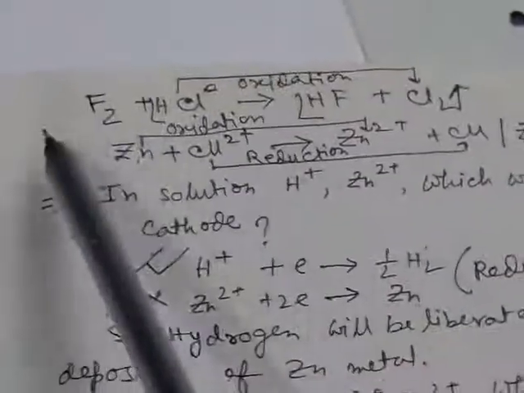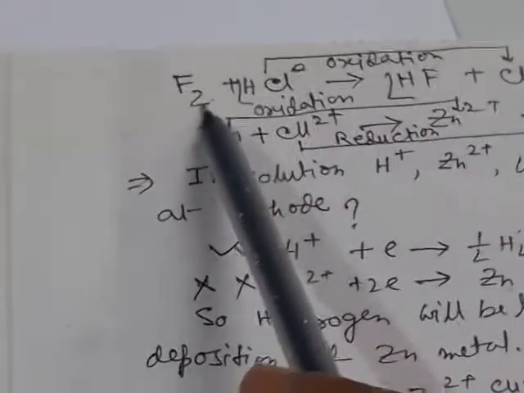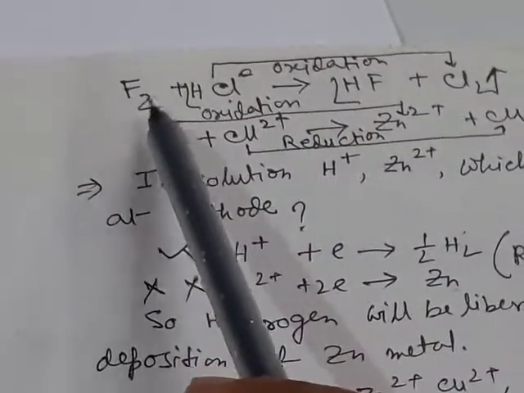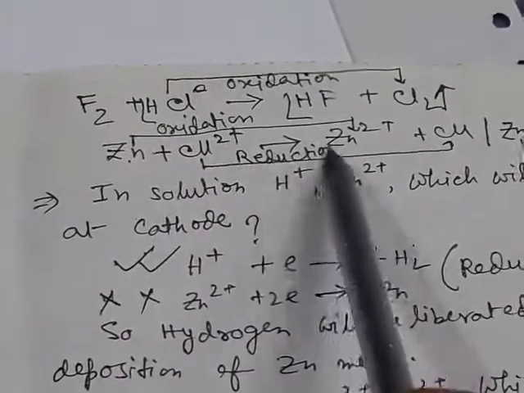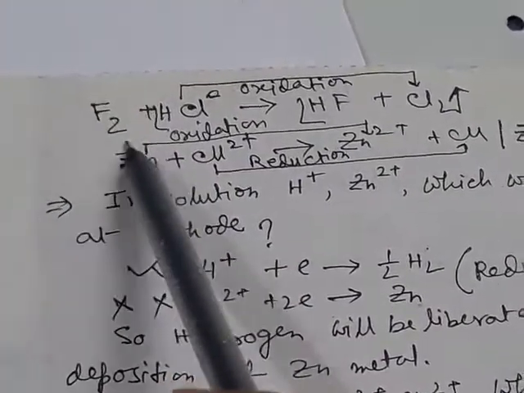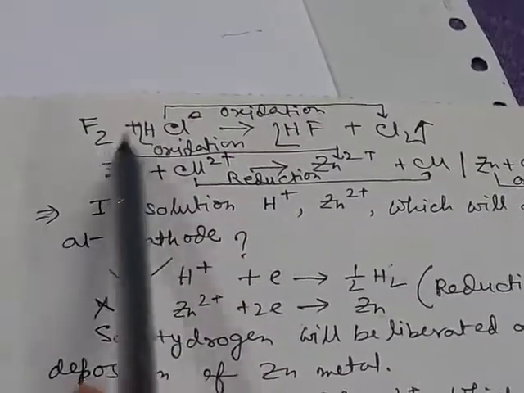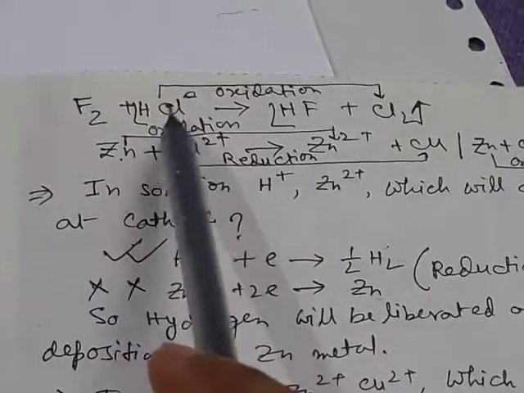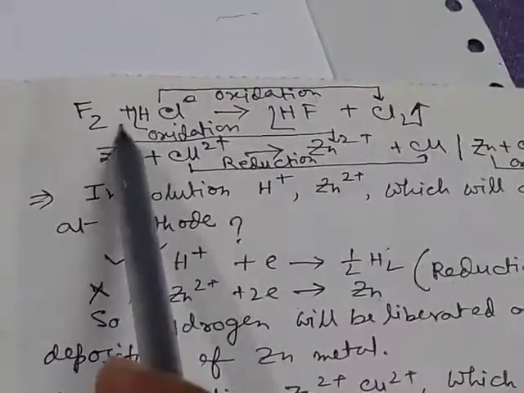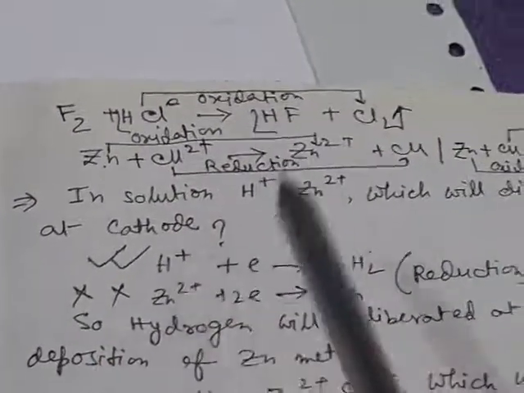So, fluorine itself can be easily reduced, and fluorine is a highly oxidizing agent, as fluorine is at a lower position in the electrochemical series. So, fluorine can easily oxidize chloride to chlorine and itself gets reduced.